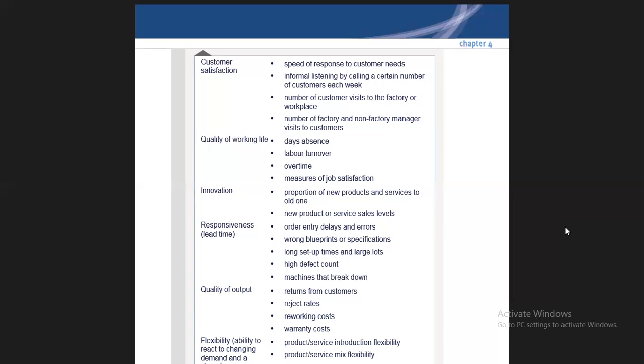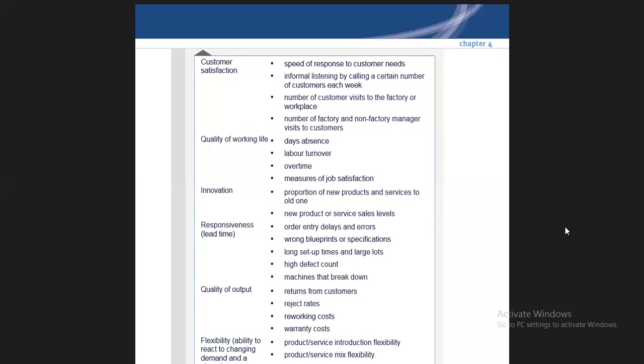Now, quality of working life. How can you assess that the employees are satisfied in that environment and the quality of working life is maintained? Days of absence. If absenteeism is less, this means that they are satisfied with their working life, so they are not going to be absent. Why do employees want to be absent? Because they are not satisfied with their working life.